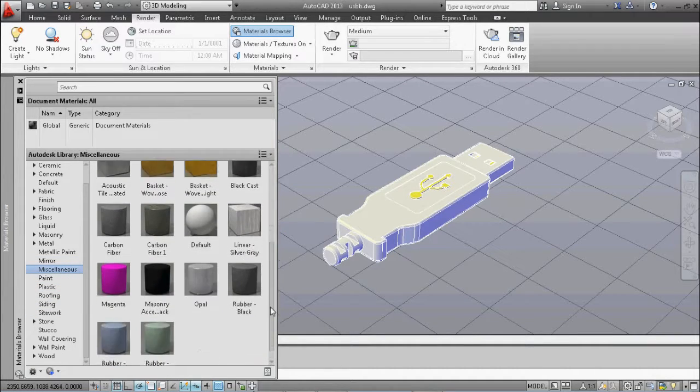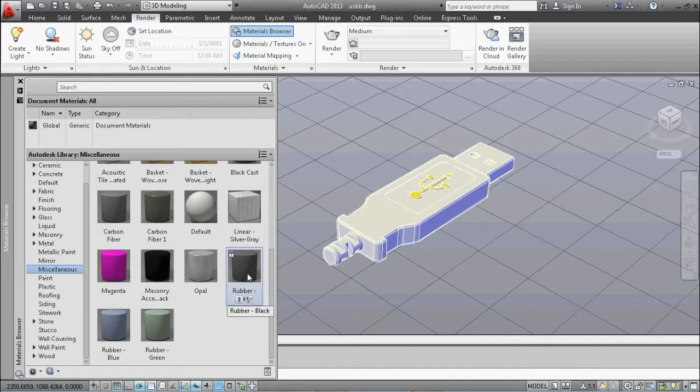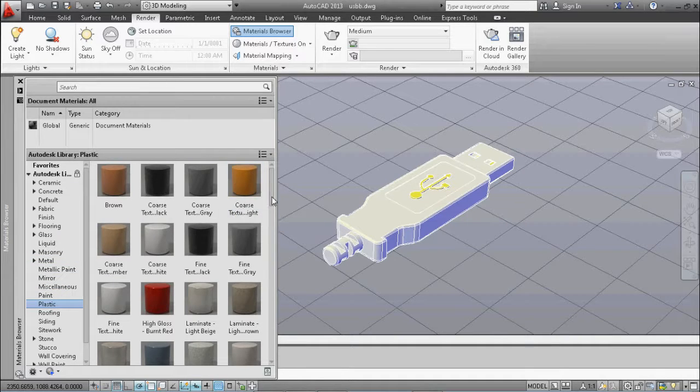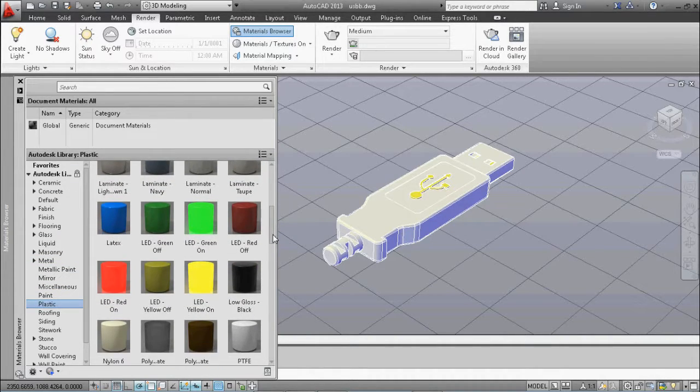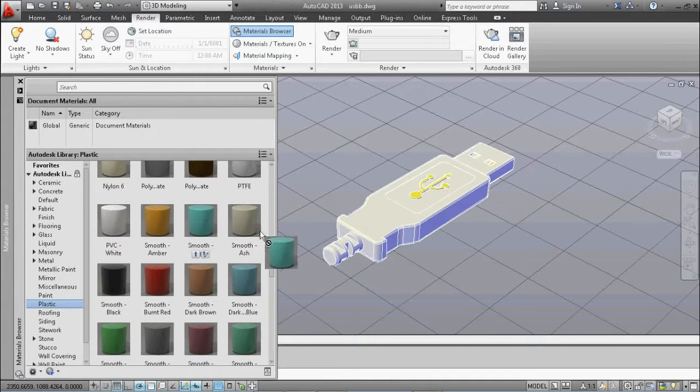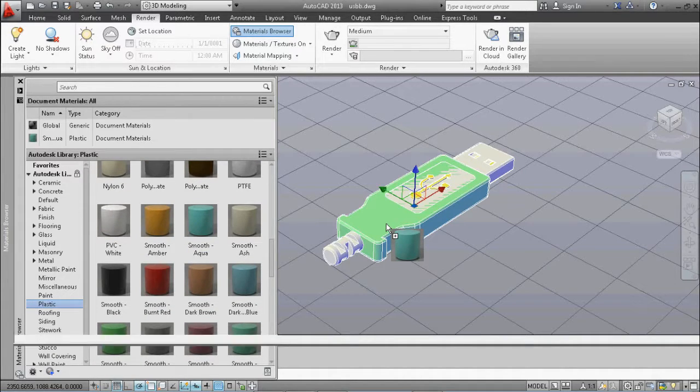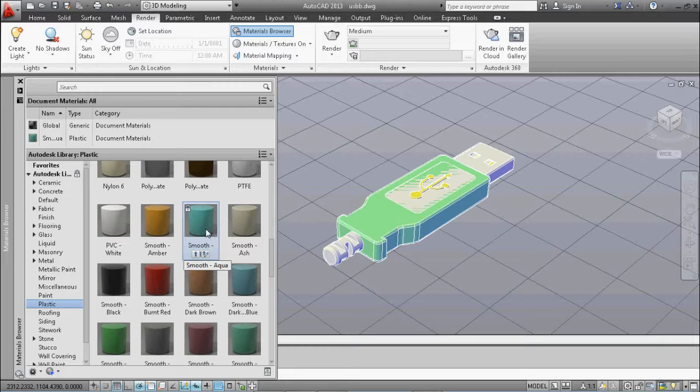Well, just drag them out to the parts that we want. This time I want my USB body to be aqua colored plastic. Next time I might want it to be glass or wood, who knows?